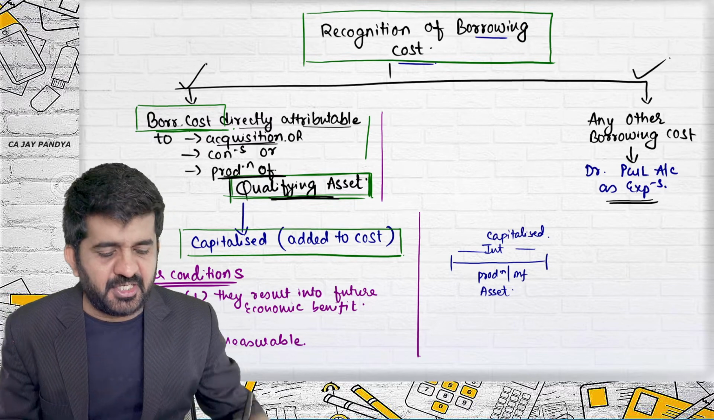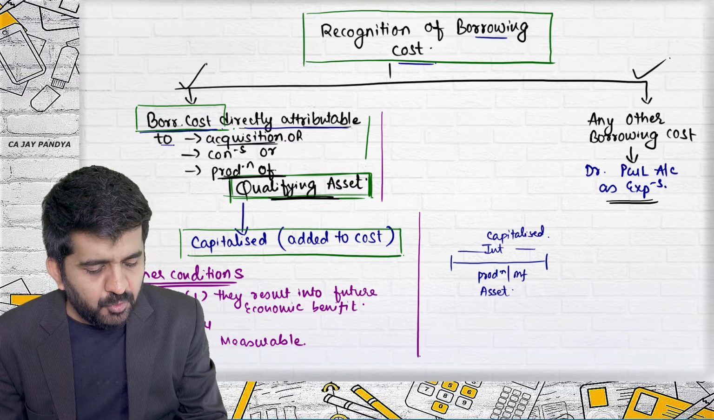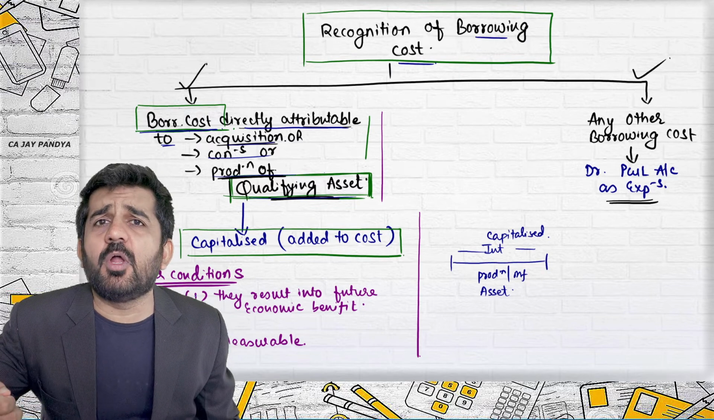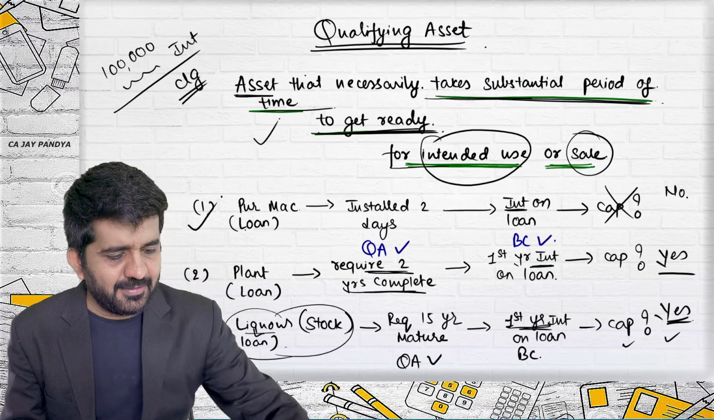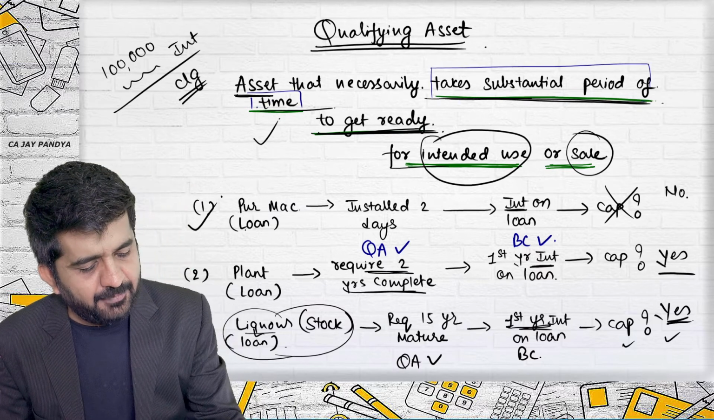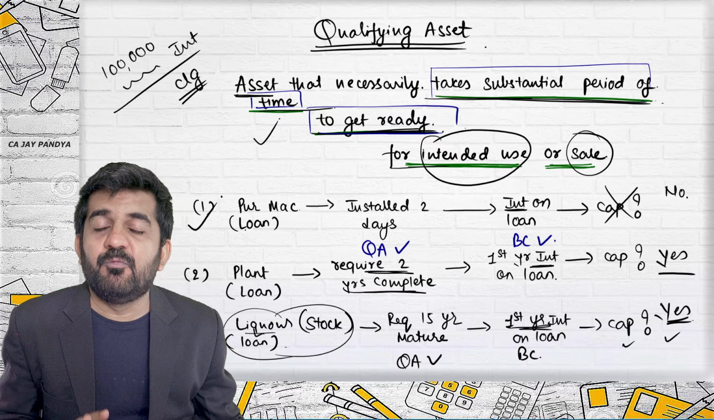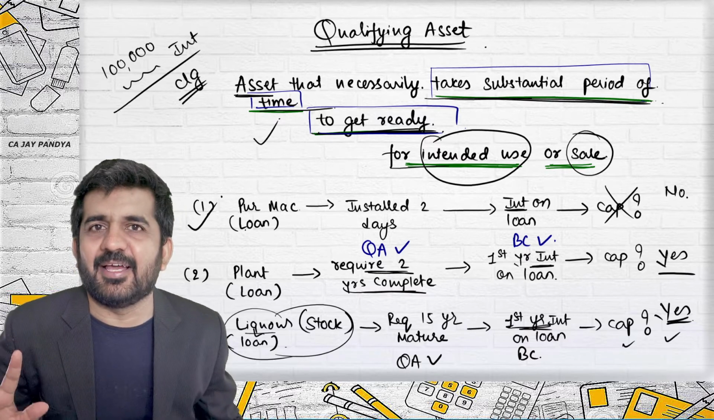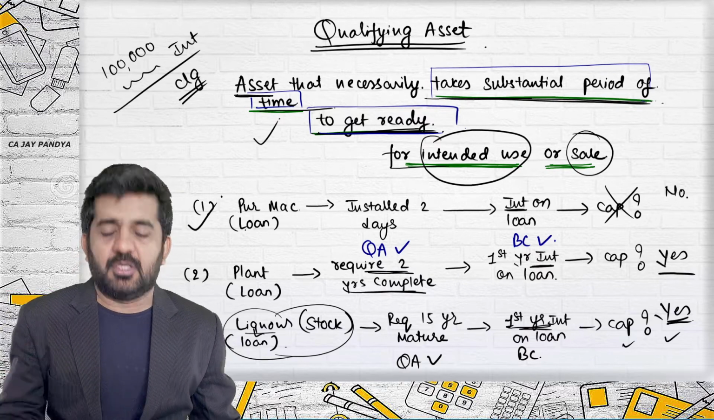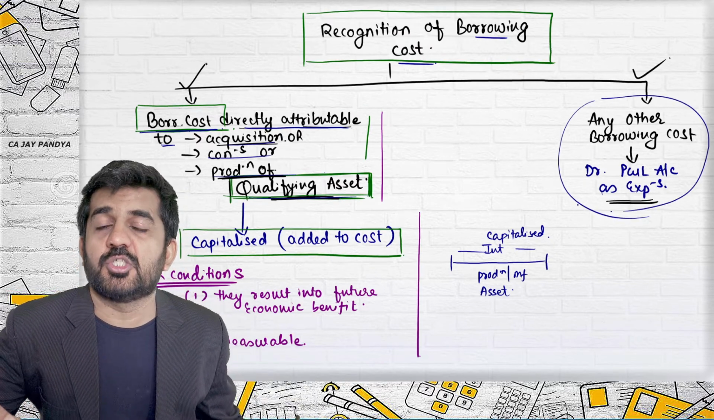If this condition is satisfied, what is the condition? Borrowing cost, basically interest, directly attributable to acquisition, construction or production of qualifying asset. Now what is qualifying asset? Qualifying asset is an asset that necessarily takes a substantial period of time to get ready. So if I purchase an asset which is ready to use, I am not doing any crime. Just the interest related to the loan on that asset will be transferred to profit and loss account and will not be added to the cost of asset.